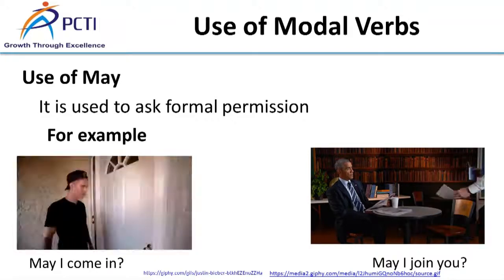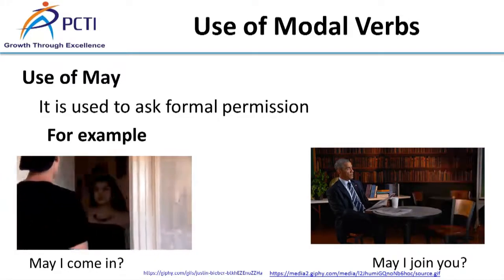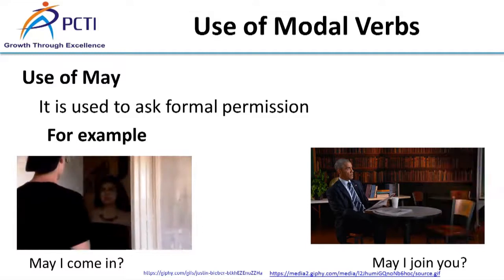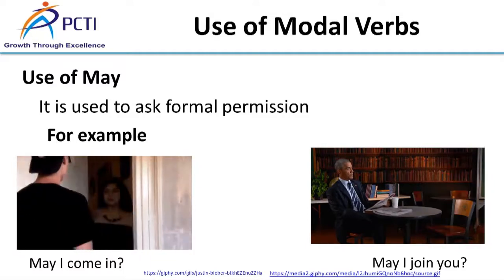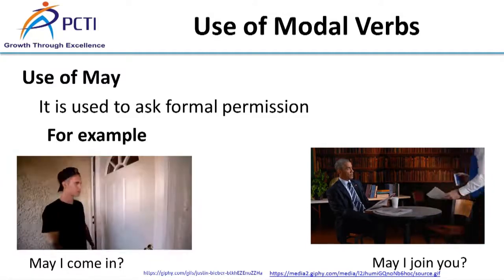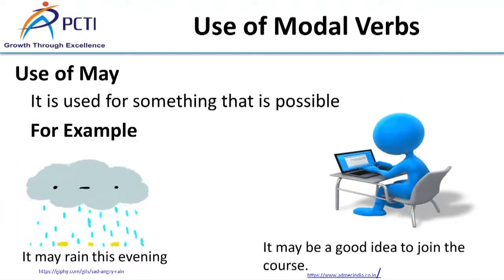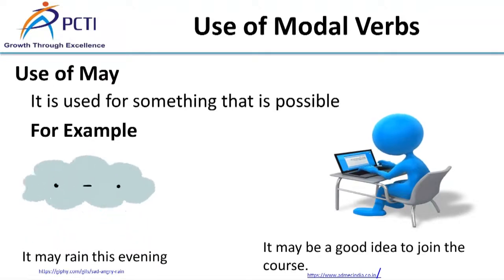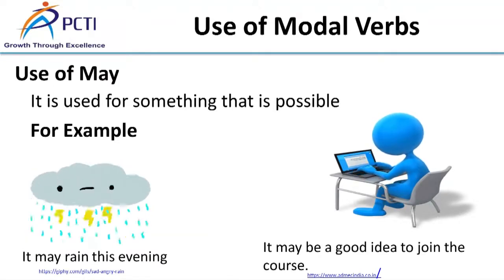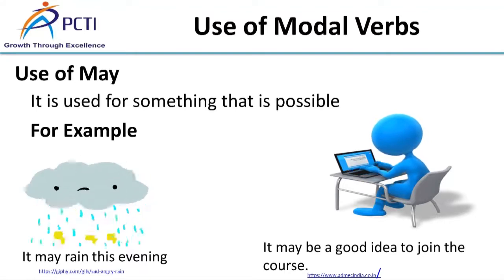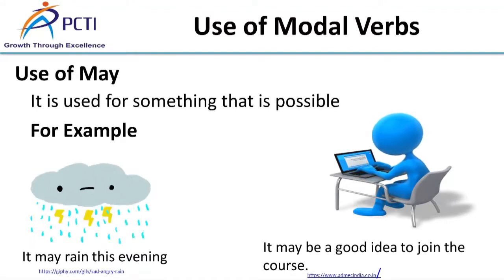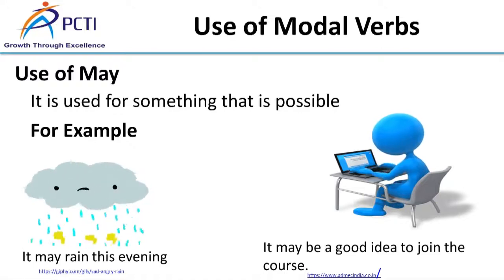Now, use of may. This is used to ask formal permission. Now, we can see some examples of permission. May I come in? May I join you? May I ask one question? Here, may is used to suggest something that is possible. She may agree with this plan. It may rain this evening. She may not like your advice. It may be a good idea to join this course.